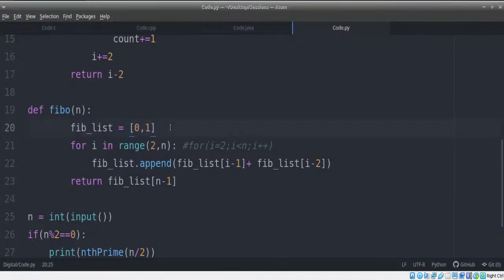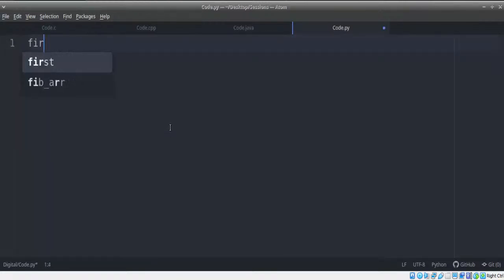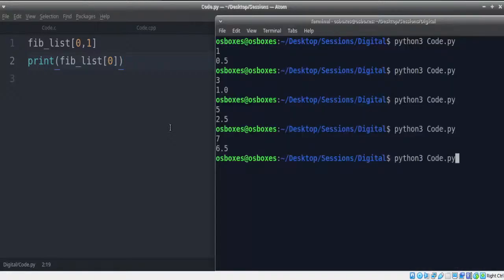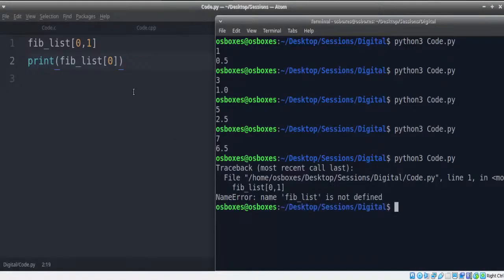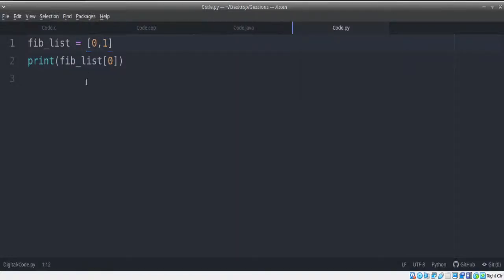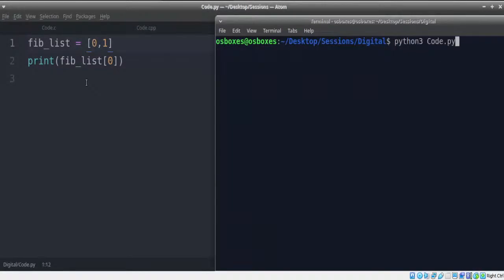Now, let's assume I don't know Python. Because we are debugging, right? If this is the first time we are looking at something like this, that means we are debugging. Let's say we don't know anything about Python at all. So what we're going to do here is just try fib list of 0, 1, and we try to print fib list of 0. Let's see what happens. Sorry, fib list equals. Alright, let's try. Now it's giving me 0 perfectly.